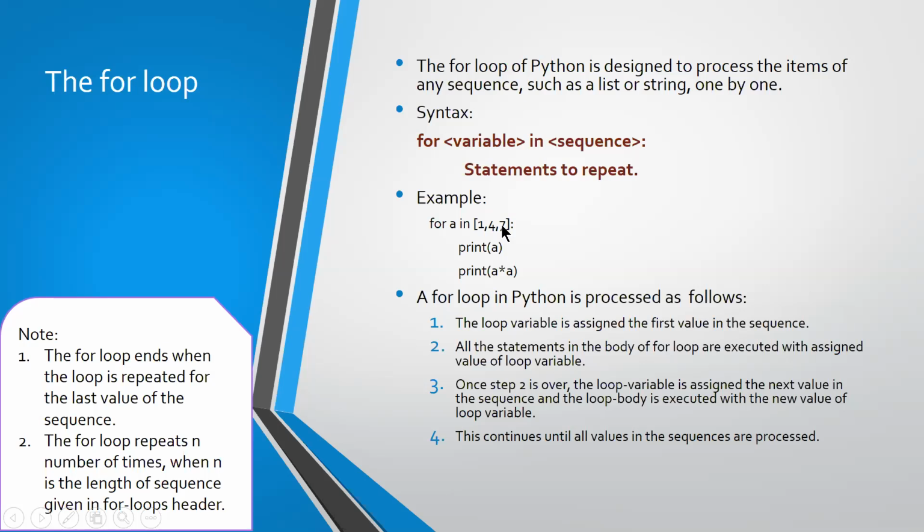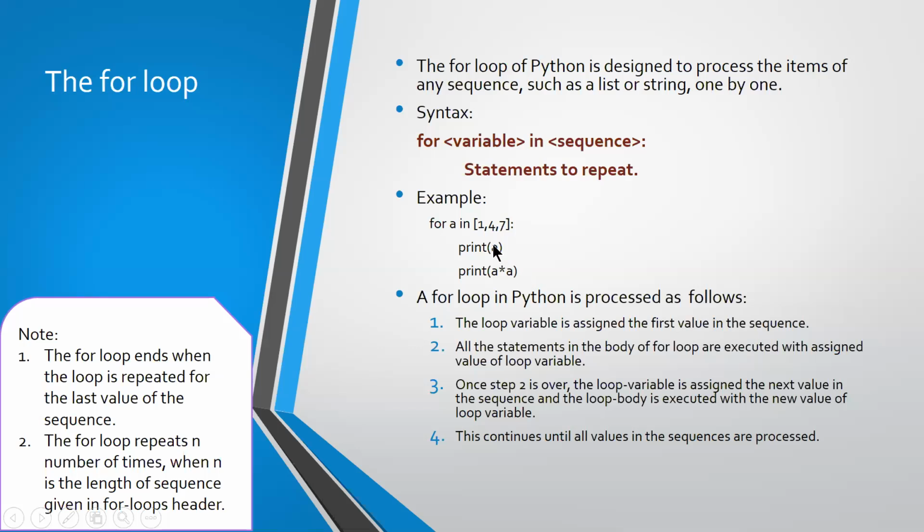Now look at the example given here. For a in a list sequence: 1, 4, 7, a sequence of numbers containing 3 values. Now what am I doing? I am printing the value of a, and printing the value of a star a.